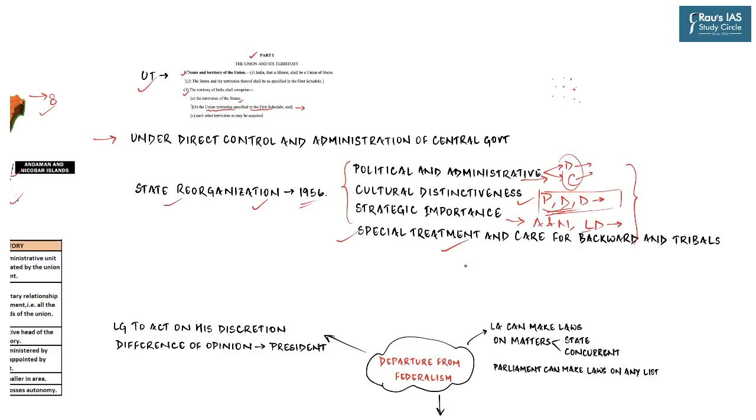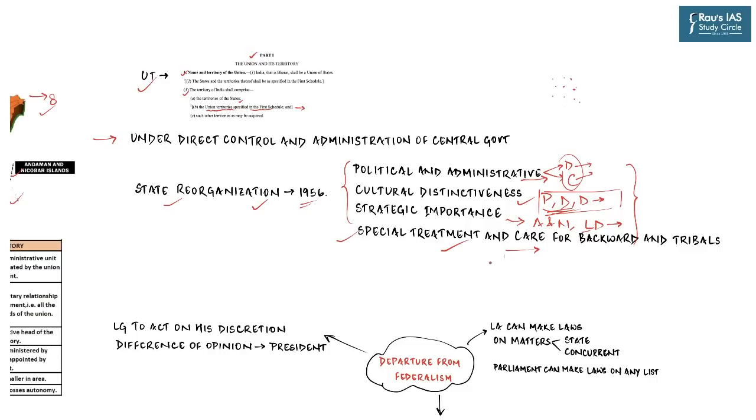Then, some of the areas require very special treatment and care because they are inhabited by very backward and tribal people not yet assimilated into the mainstream of our country. For example, Mizoram, Manipur, Tripura and Arunachal Pradesh. So earlier all these northeastern states were union territories. Of course, later on they became proper states.